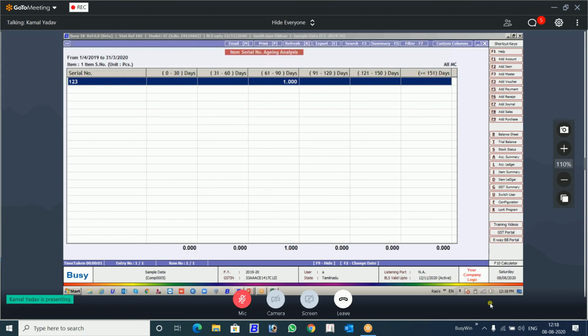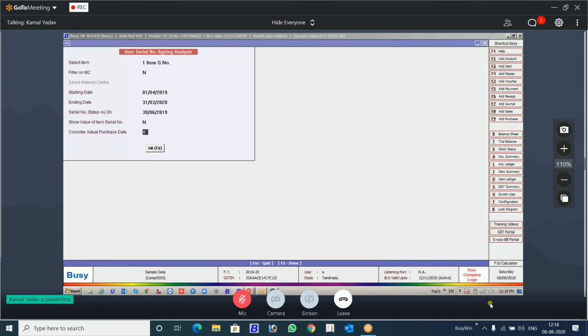So what the logic is, when you say yes to this, it will ignore the stock transfer date. It will always pick the first in date through purchase, or when you manufacture it, first date when it came. It will ignore all the stock transfer date and other date. Otherwise, your aging is not proper, because when you transfer from one material center to other material center, it's not a new material. It's already there in your stock. So you can use this feature of yes.